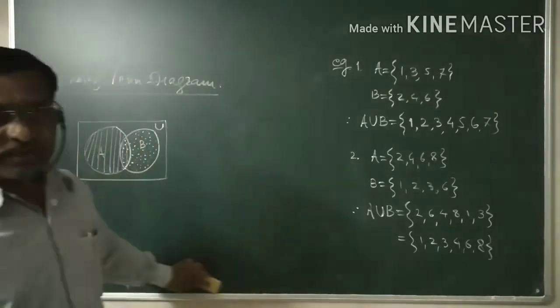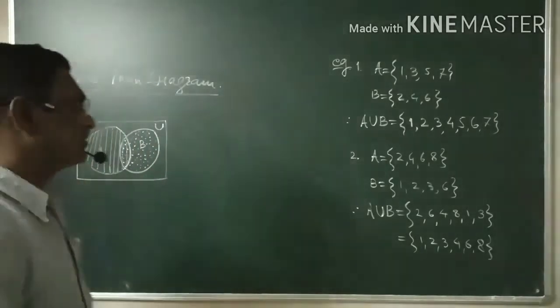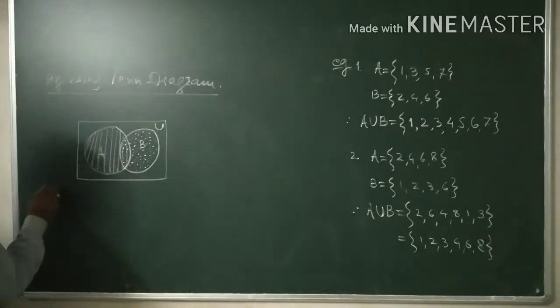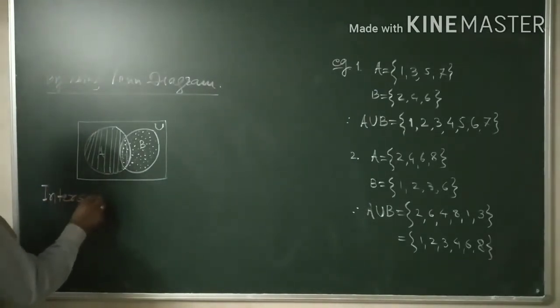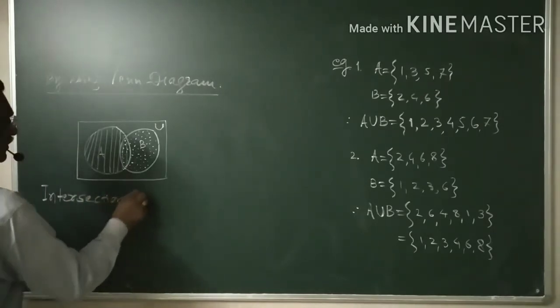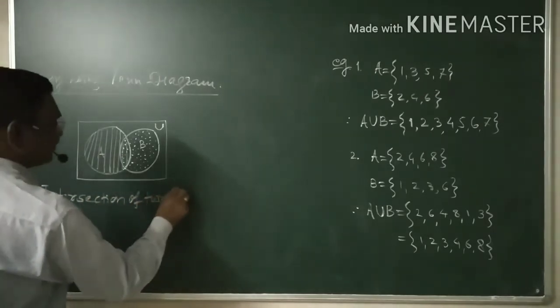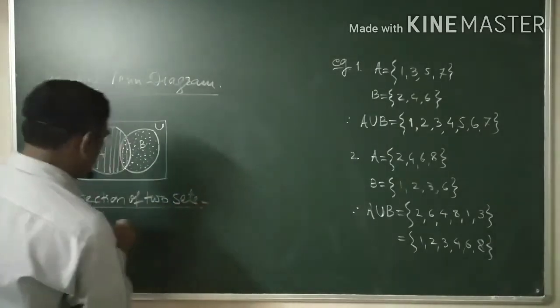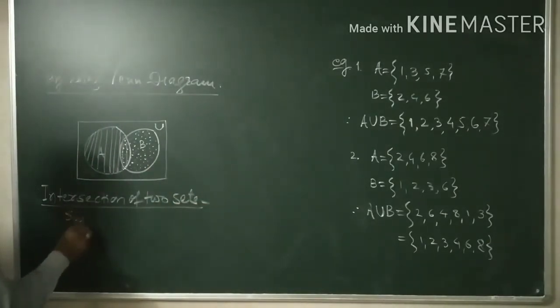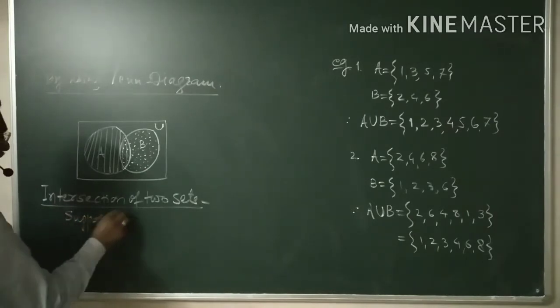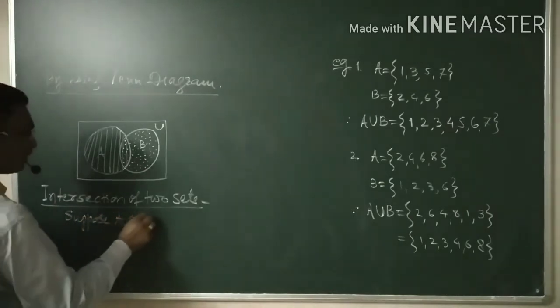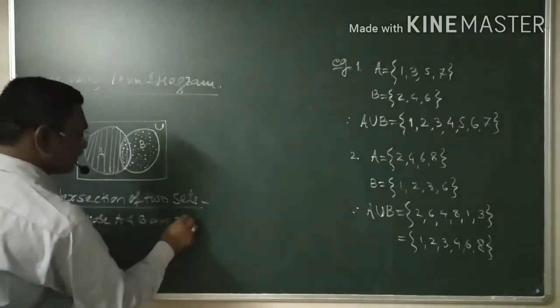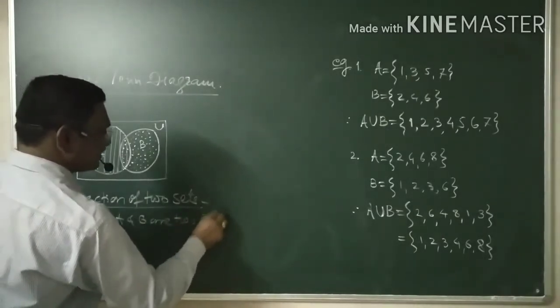Now let me go for the second operation, so that you can understand. What is the second operation? Intersection of two sets. Then what is the definition? Again, suppose A and B are two sets.